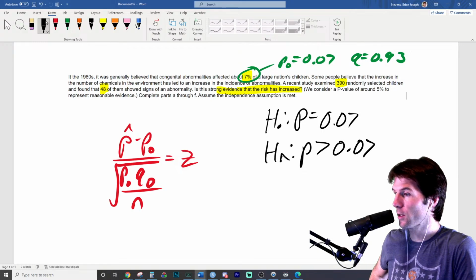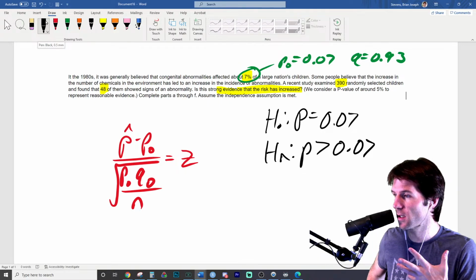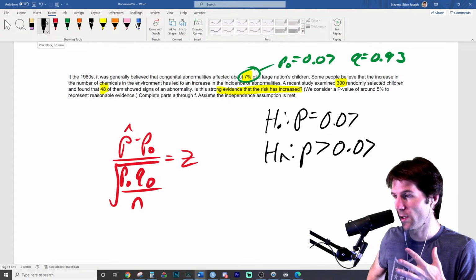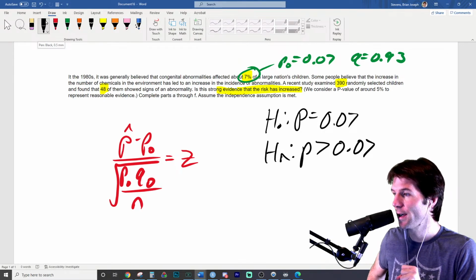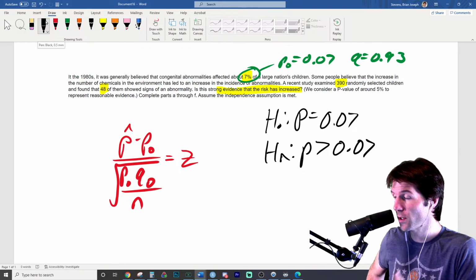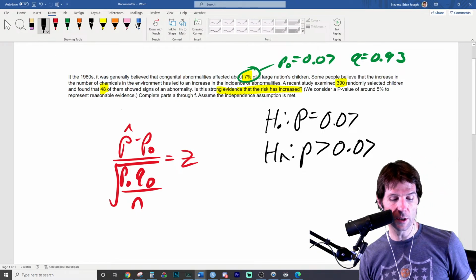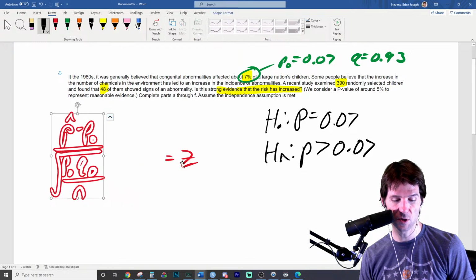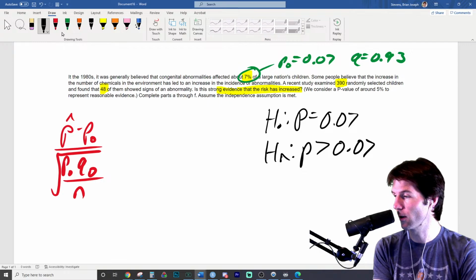And we just wrote out the null and alternative. So the null says that congenital abnormalities are still the same. We hypothesize that the null is true to start: congenital abnormalities were 7%, and now they're still 7%. The alternative is the true proportion of congenital abnormalities has increased from 7%. So we need to run a test right here to see if this difference we're looking at is either large or small. Michael got us on the right track right here.